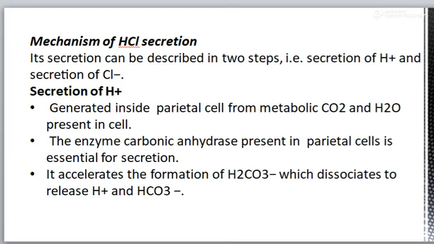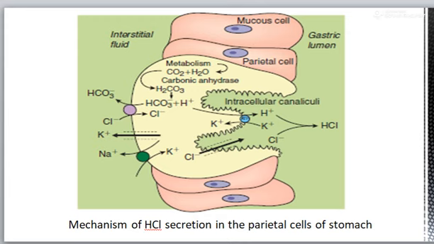H plus ion is formed in the parietal cell from the CO2 and H2O that are present in the cell. The enzyme carbonic anhydrase is present in the parietal cell, and it causes the formation of H2CO3, which dissociates to form H plus and HCO3 minus.